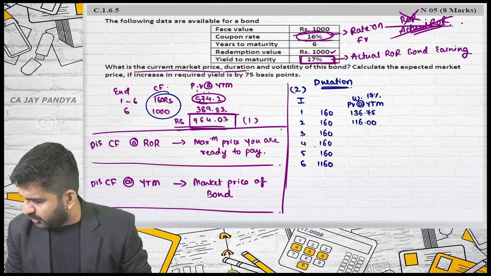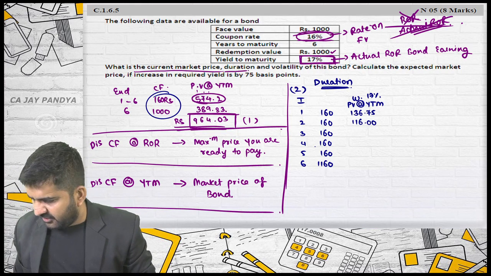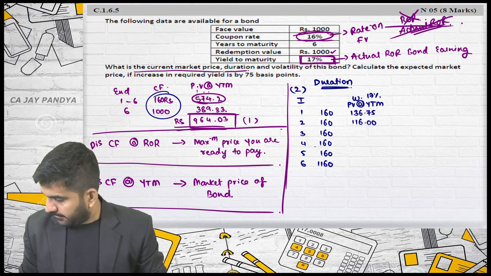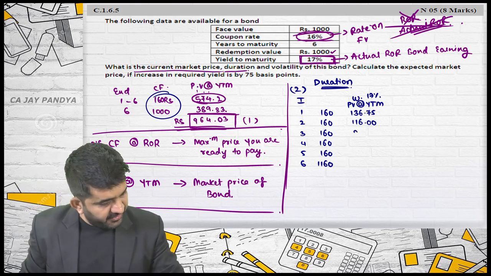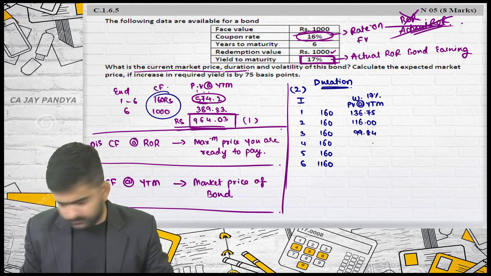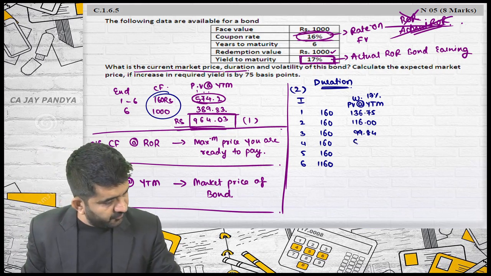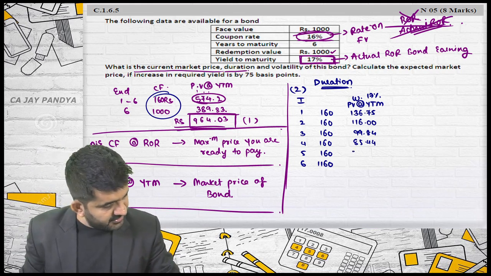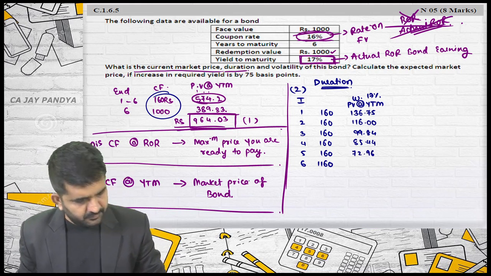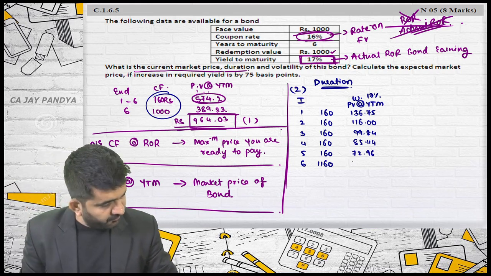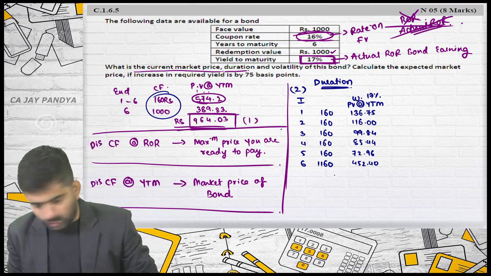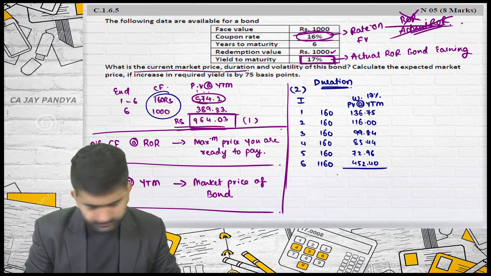So what I am doing is directly copying it from the book. It is 99.84 then, 85.44, 72.96, 452.40. Total answer is 964.